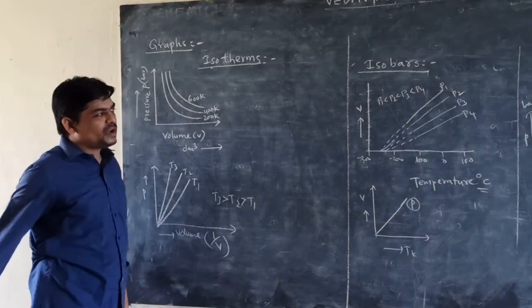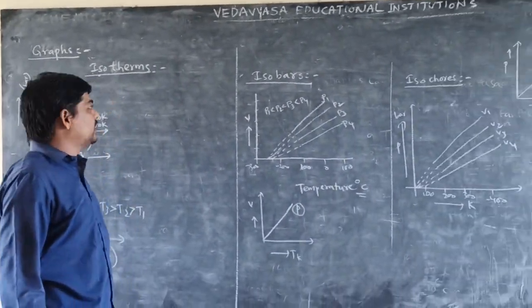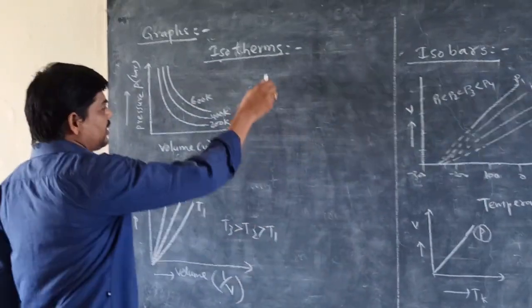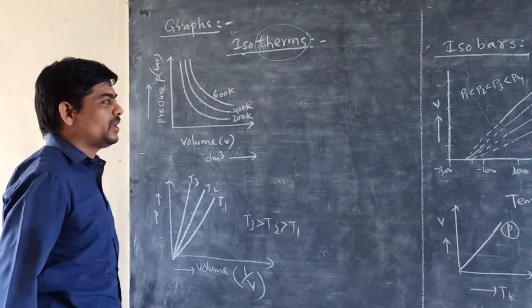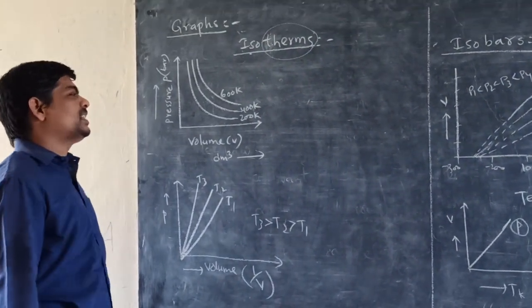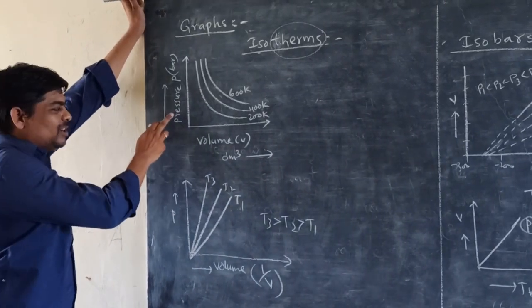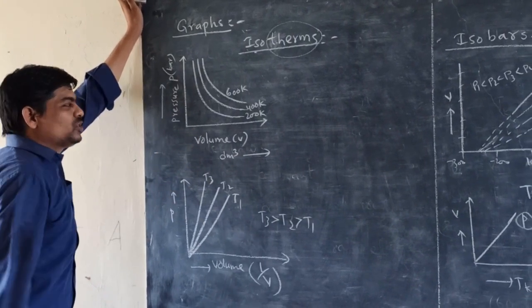Graphs of Boyle's law, Charles' law, and Gay-Lussac's law. Generally, Boyle's law explains the isotherms. Remember, therm means temperature, so here the temperature is constant. At constant temperature, the plot drawn between pressure versus volume is known as isotherms.